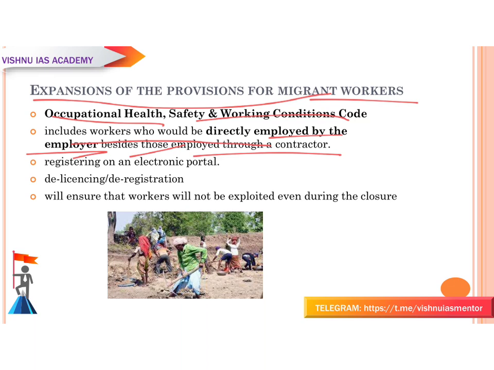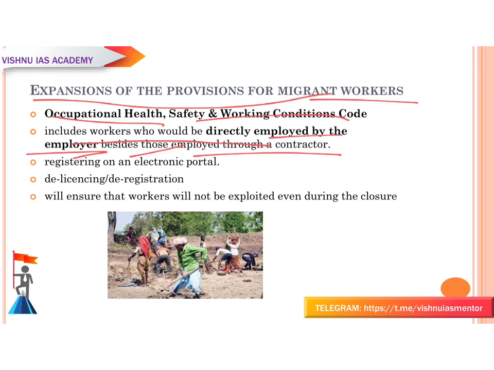If a migrant worker is coming from one state to another, that is a destination state, on his own, not through a contractor, for the search of a job, then he can himself register on an electronic portal, and now he can be declared as a migrant worker himself. So there is no need for a contractor to be involved in this.